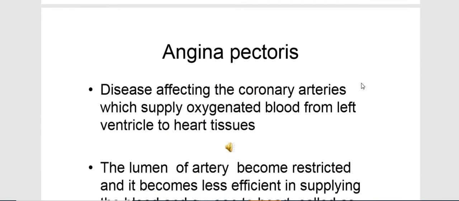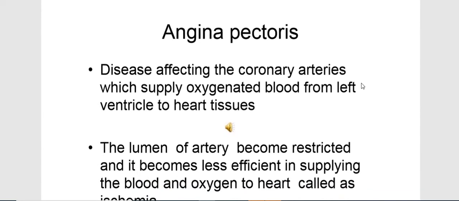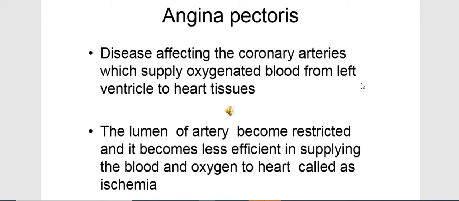Now first we see what exactly the angina pectoris condition is. Angina pectoris is nothing but the disease affecting the coronary arteries, which supply oxygenated blood from the left ventricle to heart tissues.